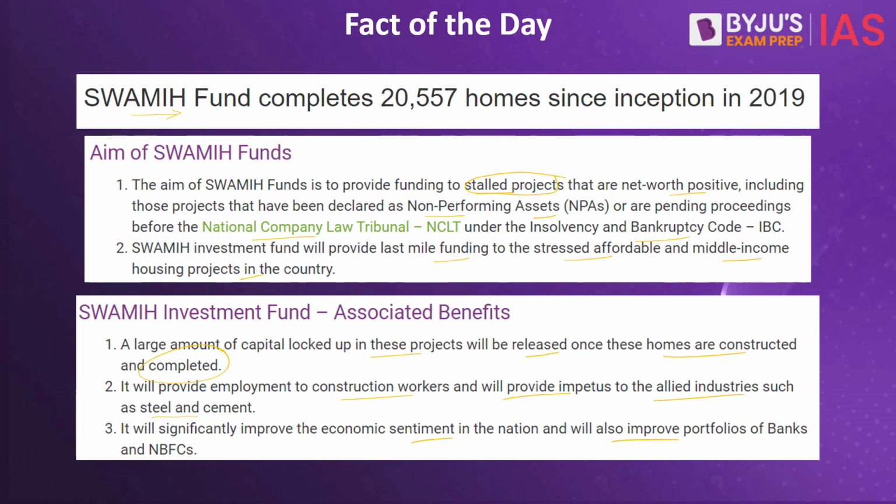We have the alternative investment fund. We have three categories: category 1, category 2, category 3. Which category this fund belongs to is what you have to put in the comment section. So what is this alternative investment fund? In an alternative investment fund, we have three categories. One is called category 1 AIFs. These are invested in businesses that have the potential to grow financially. For example, startups and small and medium enterprises all fall under category 1 alternative investment.